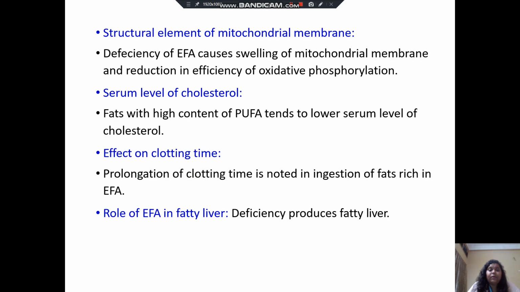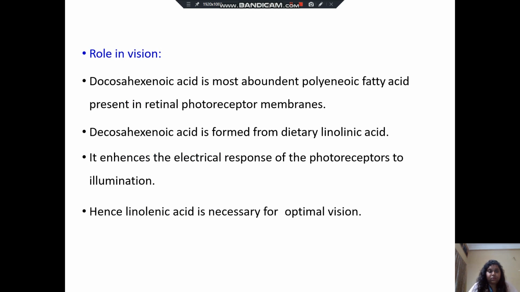Then, structural element of mitochondrial membrane. Deficiency of EFA causes swelling of the mitochondrial membrane and reduction in efficiency of oxidative phosphorylation. Then, serum level of cholesterol. Fats with high content of polyunsaturated fatty acid tend to lower serum level of cholesterol. Effect on clotting time: prolongation of clotting time is noted on ingestion of fats rich in essential fatty acid. And the role of essential fatty acid in fatty liver: the deficiency produces fatty liver.